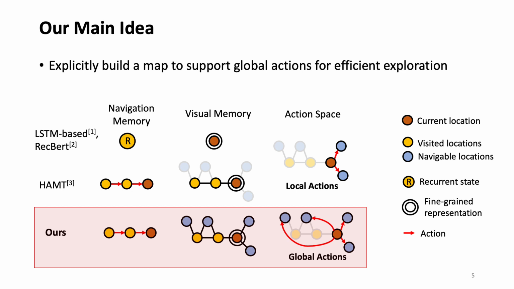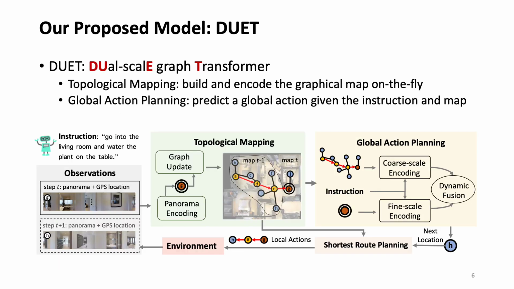To address these limitations in this work, we explicitly build a map to support global actions for more efficient exploration. Our model is called DUET, Dual-Scale Graph Transformer. It consists of two modules, topological mapping and global action planning. At each step, the topological mapping module is used to update the map. Then the global action planning module uses the instructions and the map to predict the next location. We will compute a shortest path given the map to make local actions in the environment.